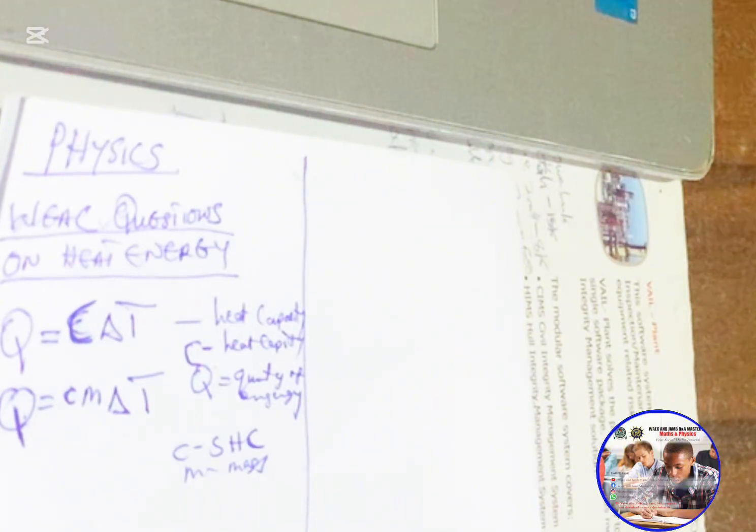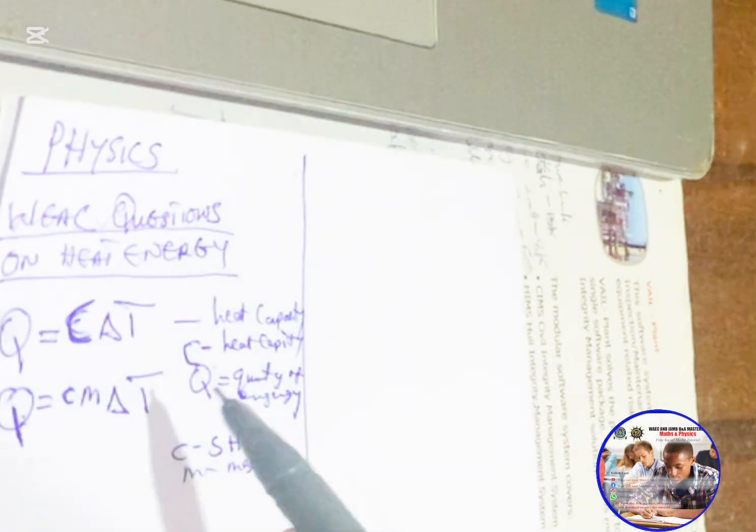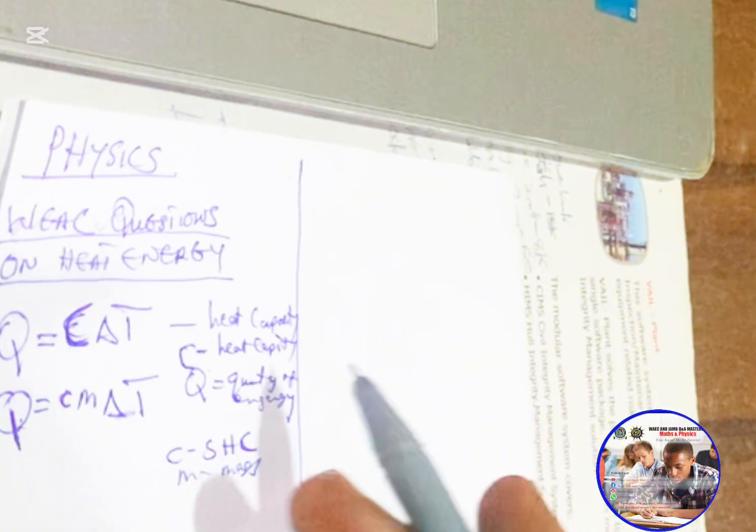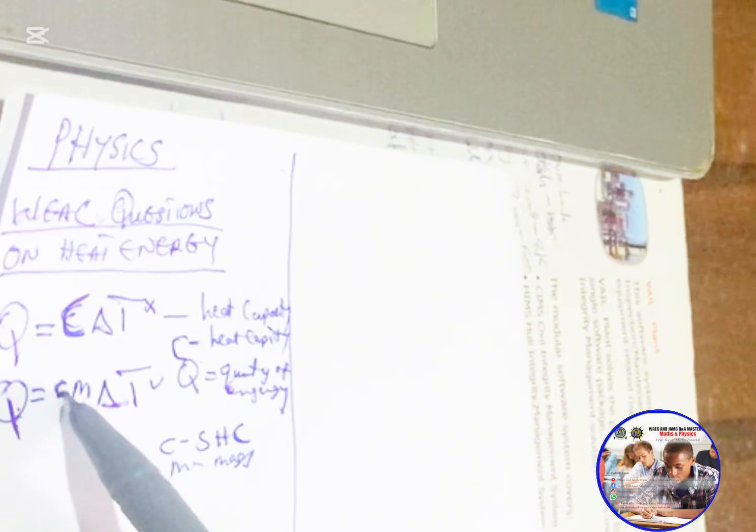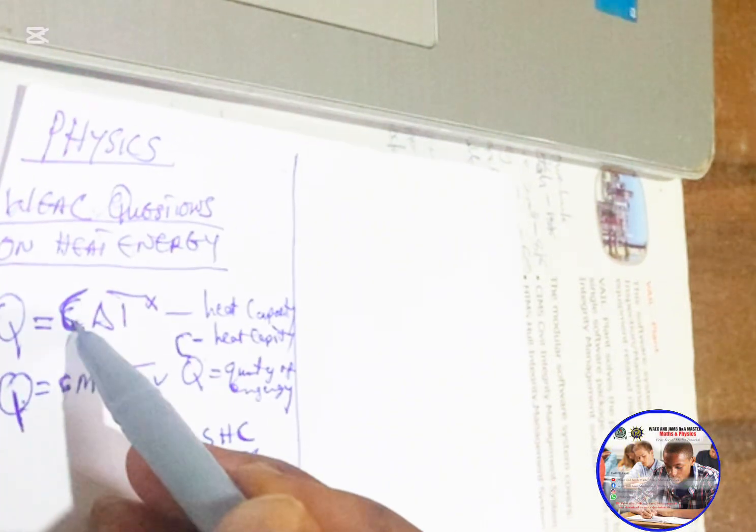So let's go back to the question. Say a waterfall is 420 meters high. Calculate the difference in temperature. So we are looking for this change in temperature in the formula I'm making use of, not this one. The reason is that they make reference to specific capacity, not heat capacity.